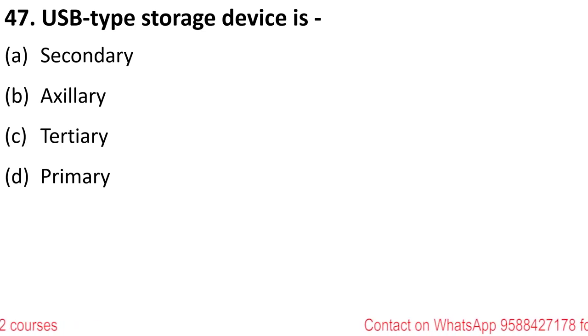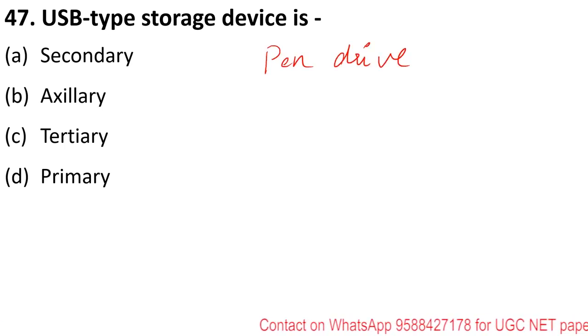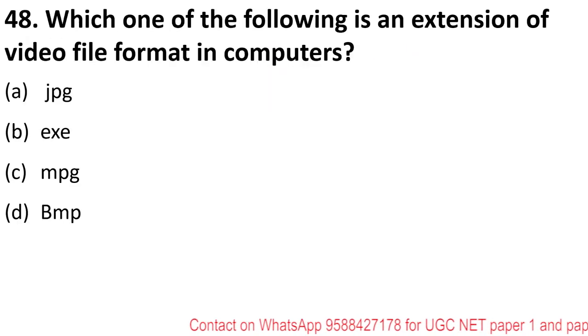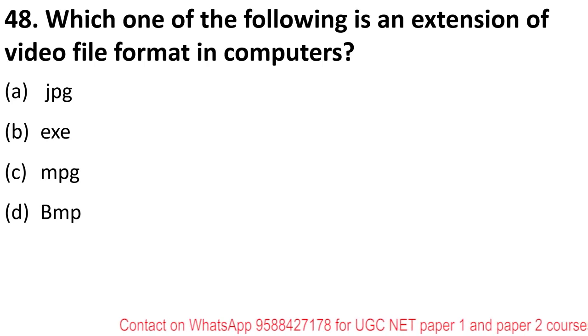USB type storage device is secondary, auxiliary, tertiary, or primary. USB means universal serial bus, your pen drive. I could say it in a simple word. So pen drive is an example of secondary storage. That is the right answer.